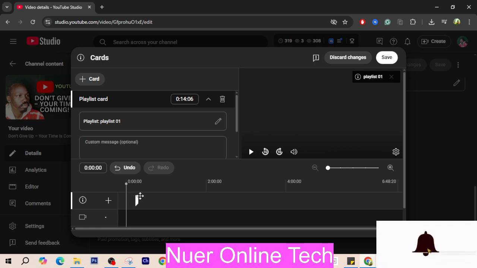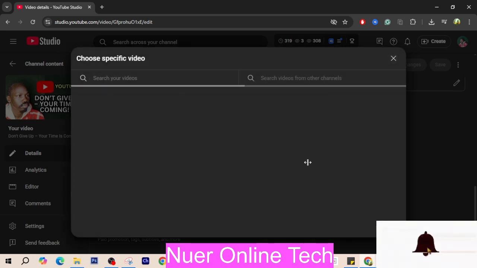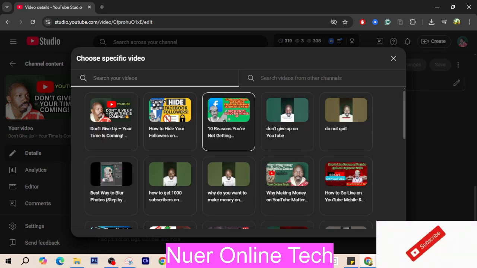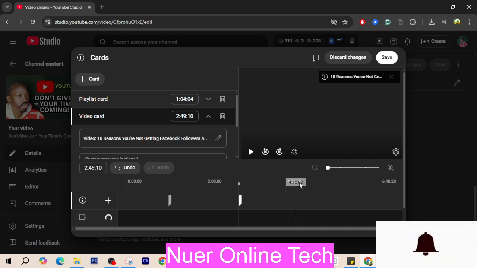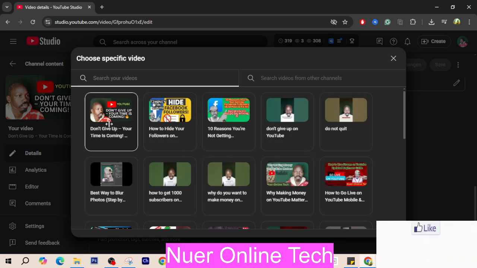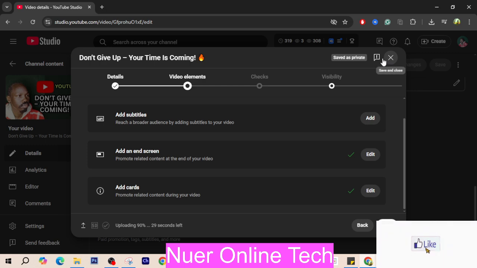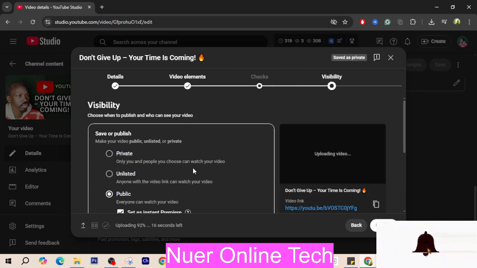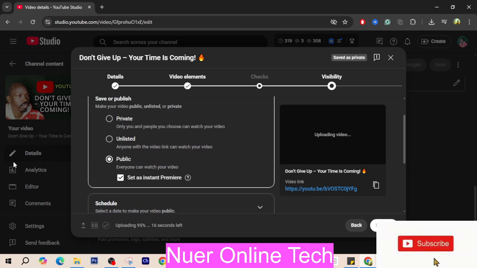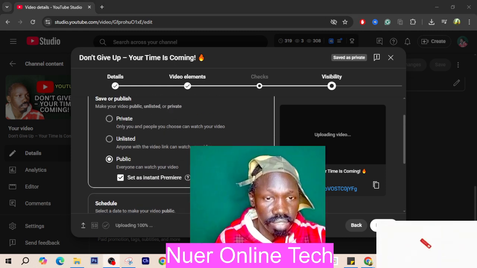You can see this is the added card. You can add as many as you want, because later on when someone is watching your video, it will suggest your video to them. You can put 3 or 4 depending on how you want it. So let me simply click this. Now you can see when you are done, you click save. Now we already saved our settings. So these 5 steps are very important for your YouTube channel.